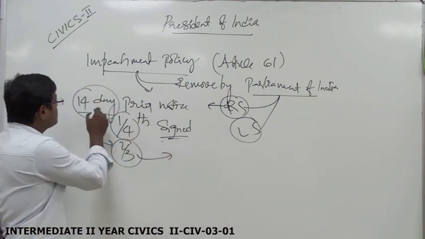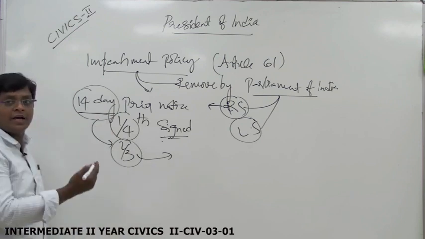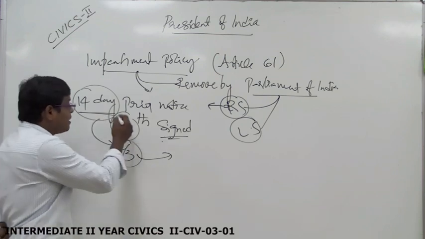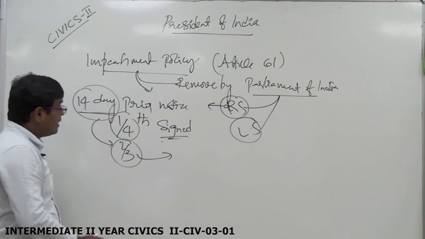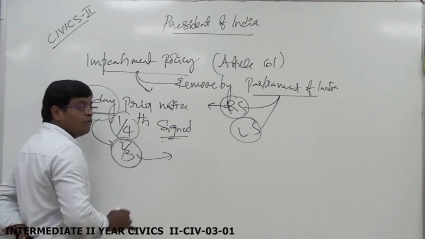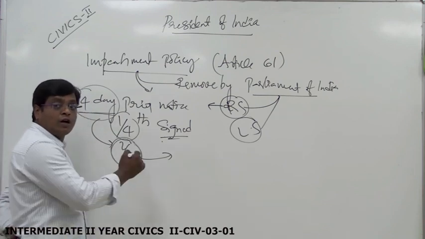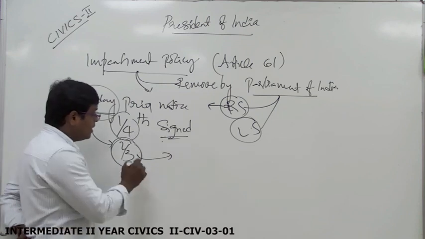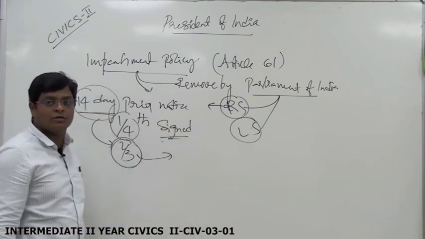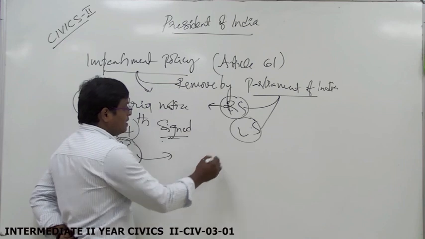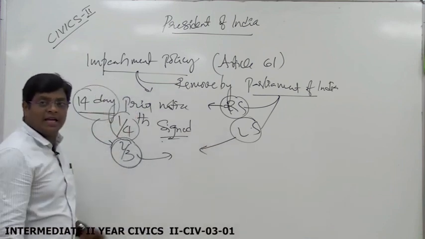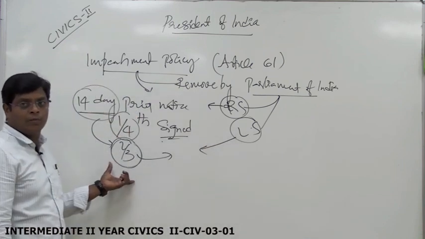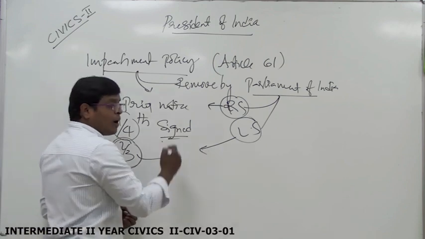The first house gives the 14 days' prior notice with 1/4 members' signatures, conducts voting, and passes the bill by 2/3 majority. Then it is sent to the other house. In that house, they inquire on the issue.